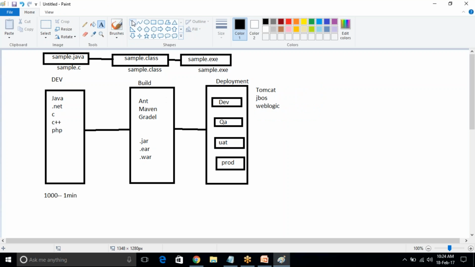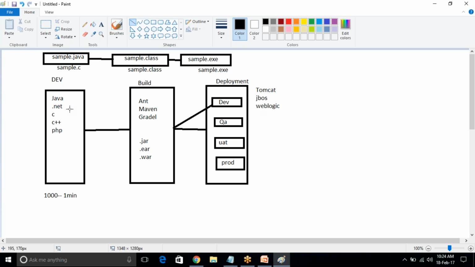First what happened, I am placing the code into the dev server first. After placing the code in dev server, this build team guy informs the developers. So I successfully built the code.